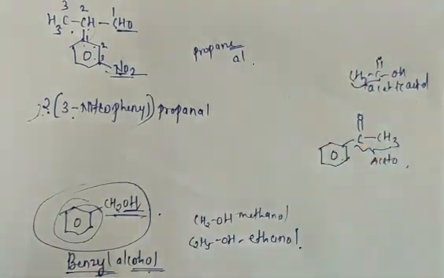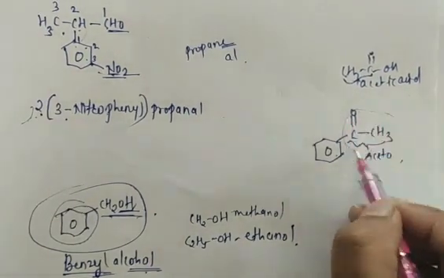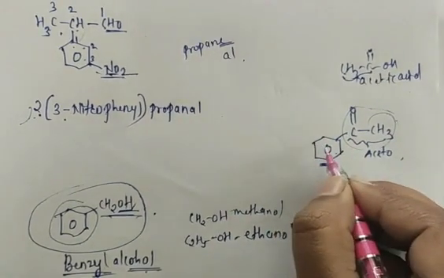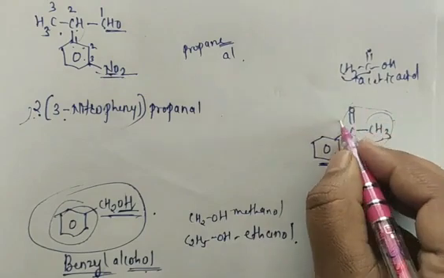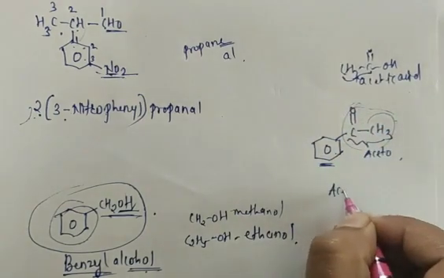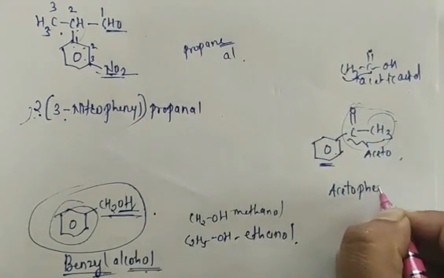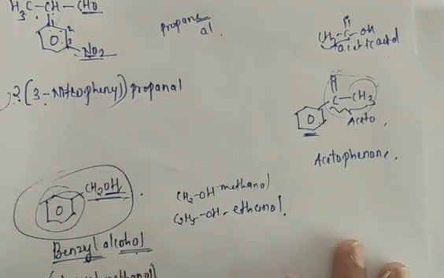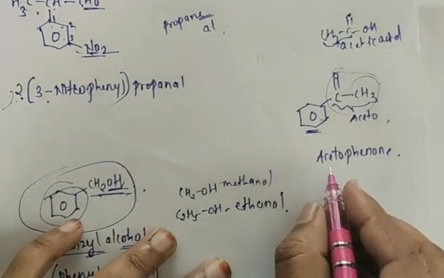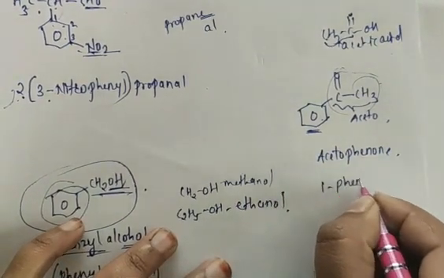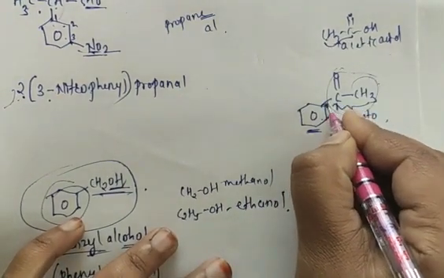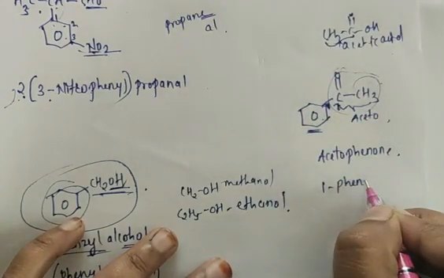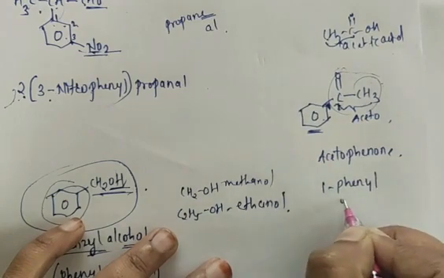So this CH3, C double bond O group we call the aceto group, and this aceto group is attached with benzene or the phenyl group. Because it is a ketone group, we can write acetophenone. Acetophenone, and we also call it 1-phenyl, because at this carbon there is a presence of an acetyl group. So 1-phenyl ethanone.